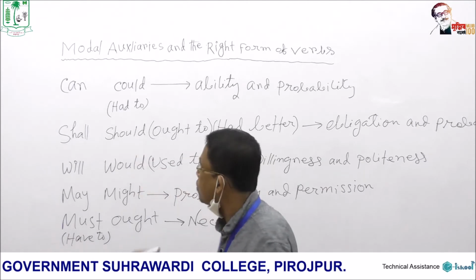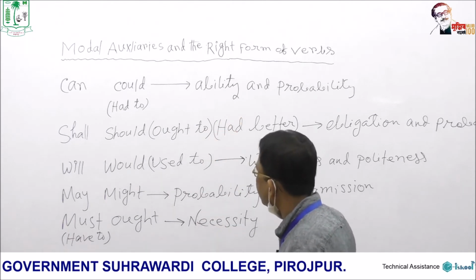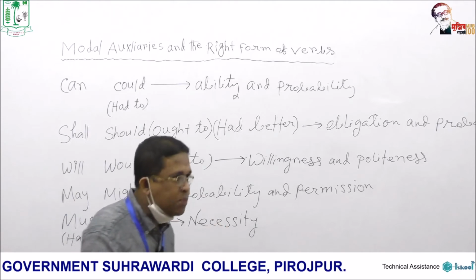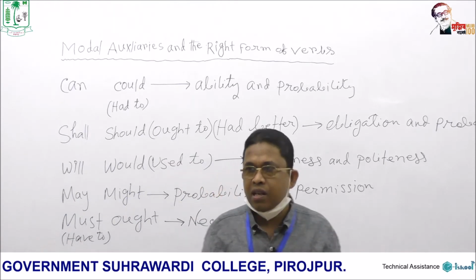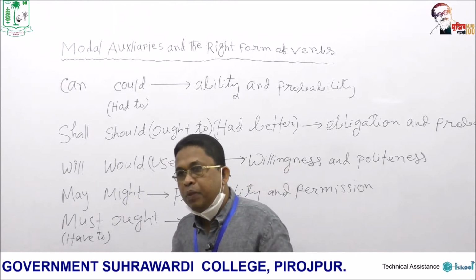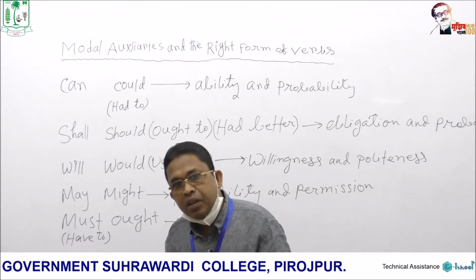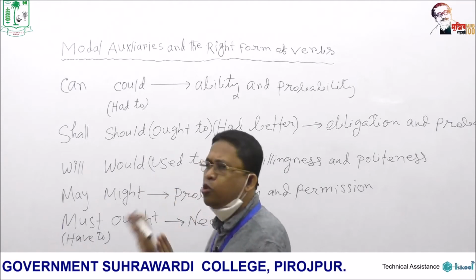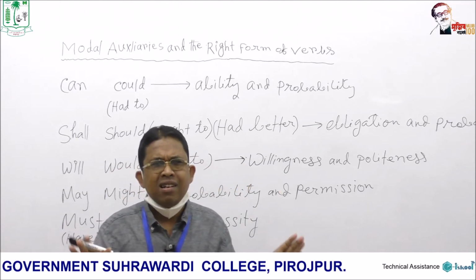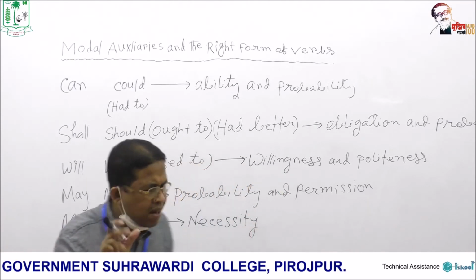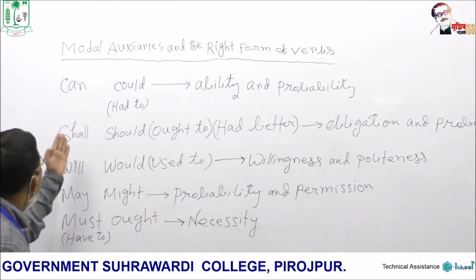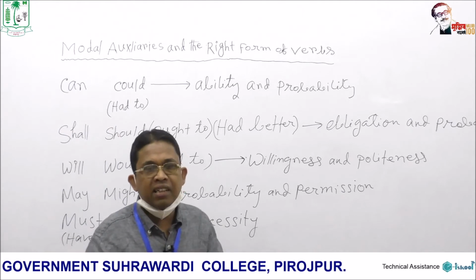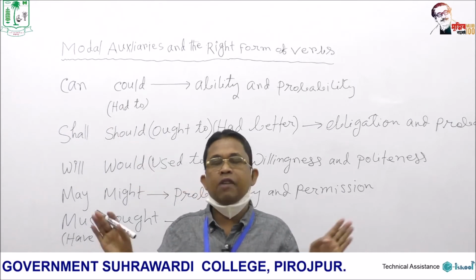And you can use all these auxiliaries in all types of sentences. That is, in affirmative sentences, in negative sentences, in interrogative sentences, and in negative interrogative sentences. You can use these modal auxiliaries in all types of sentences. Let me give a simple example. Let's take should, and I can use should in all types of sentences.